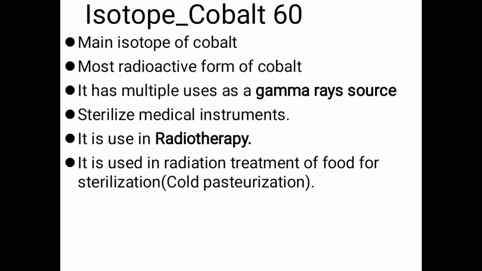Now we discuss isotope cobalt-60. The main isotope of cobalt, cobalt-60, is the most radioactive form of cobalt. It has multiple uses as a gamma ray source to sterilize medical instruments. It is used in radiotherapy. It is also used in radiation treatment of food for sterilization, called cold pasteurization.